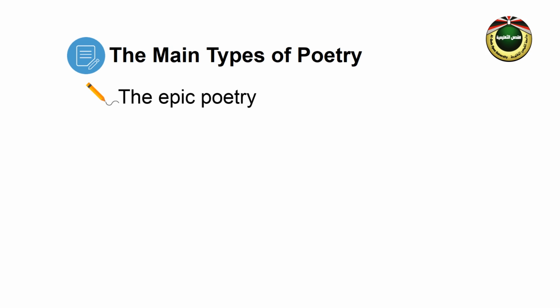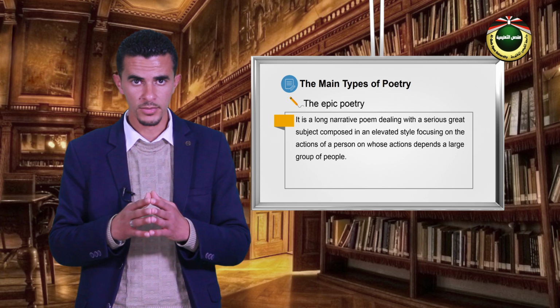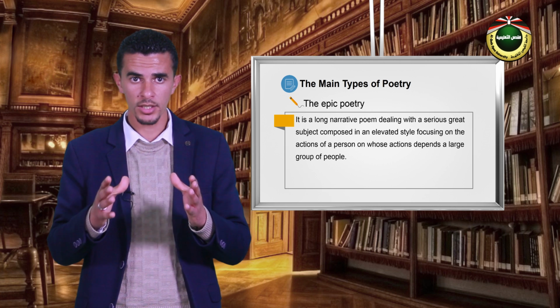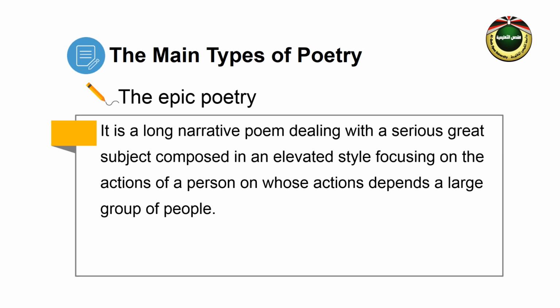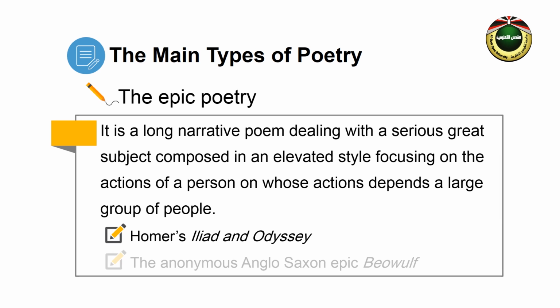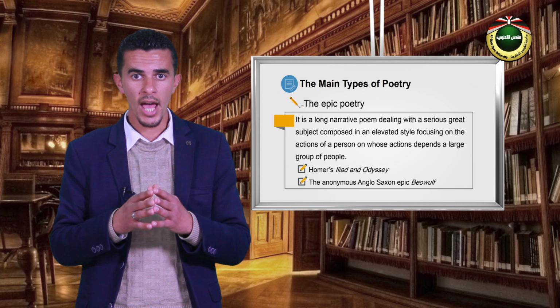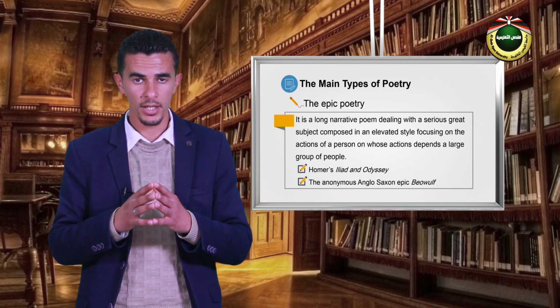The sixth type of poetry is epic poetry. It is a long narrative poem dealing with a serious great subject composed in an elevated style, focusing on the actions of a person on whose actions depends a large group of people. Some of the famous epics are Homer's The Iliad and Odyssey and the anonymous Anglo-Saxon epic Beowulf.